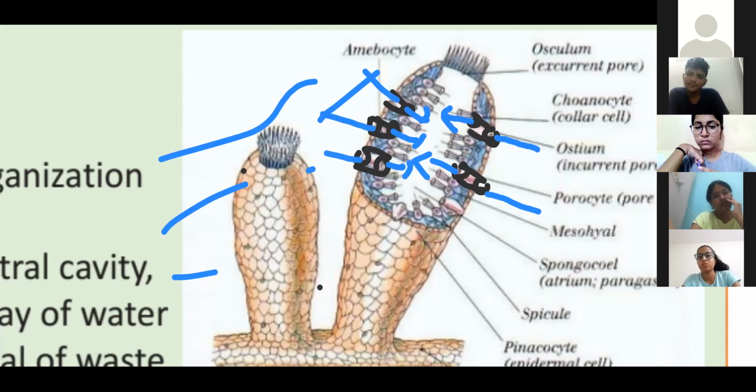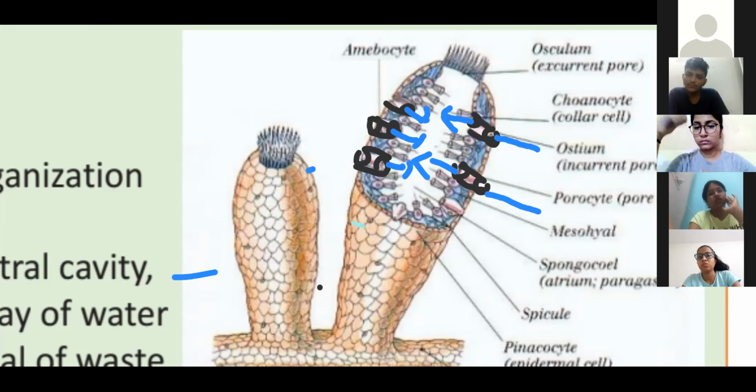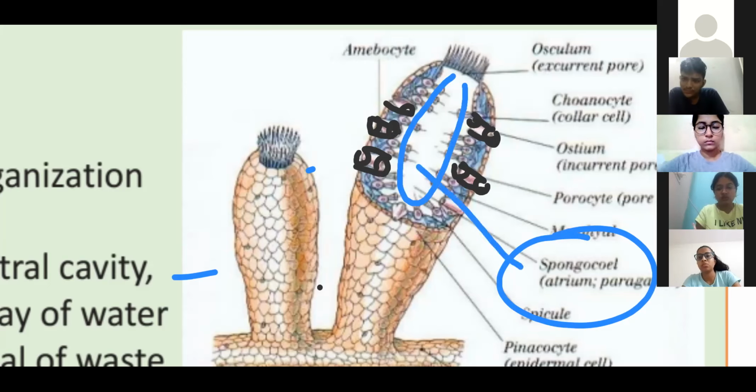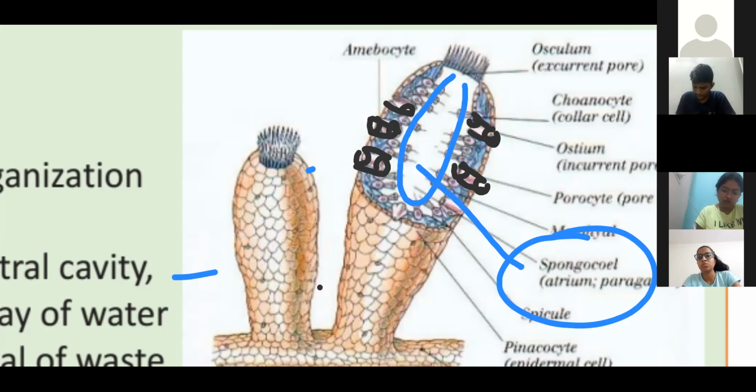Right? Now next thing, once the water enters into the canal of the sponges, first of all we call it spongocoel. This canal over here, the space, the gap that is present, we call it the canal, and its name is spongocoel. The cavity present inside the body of a sponge we call spongocoel.